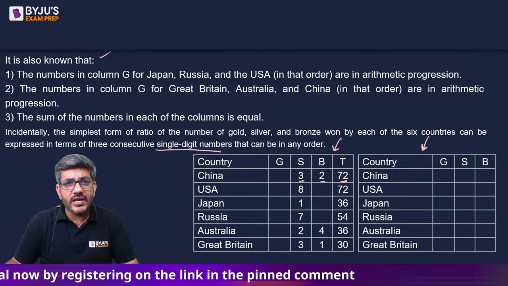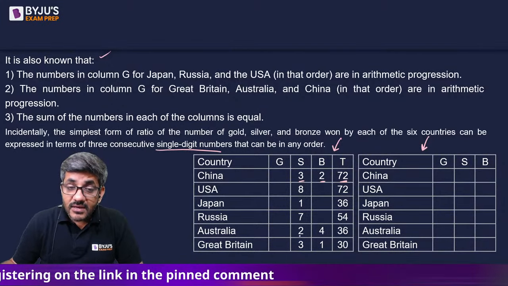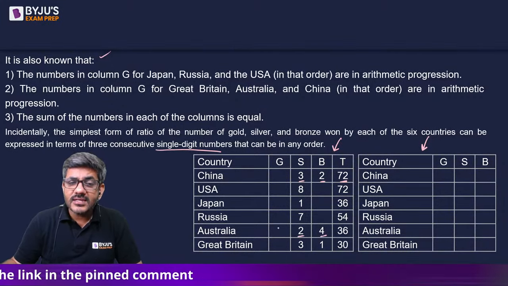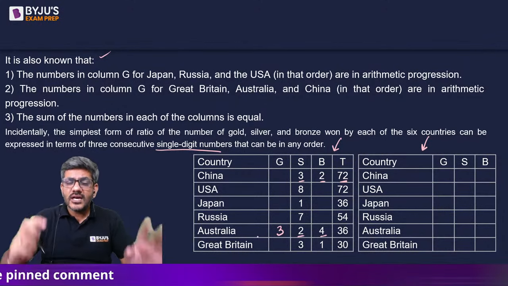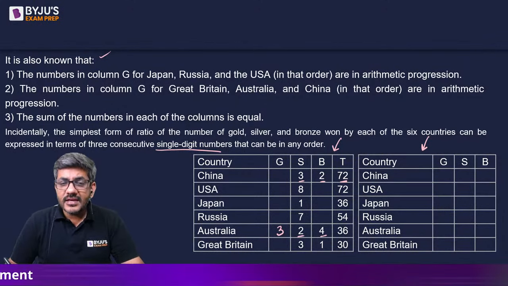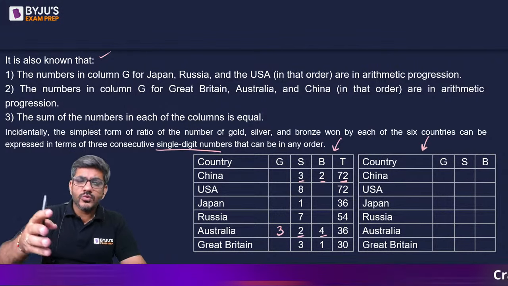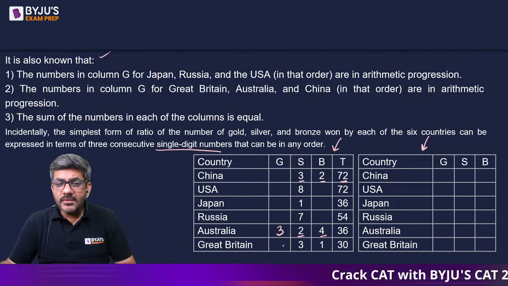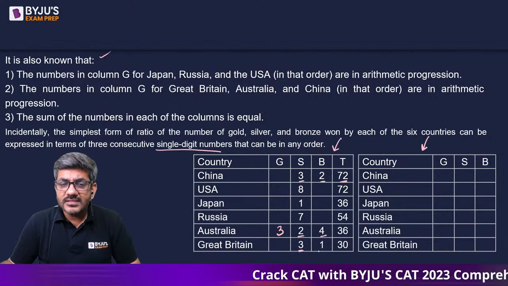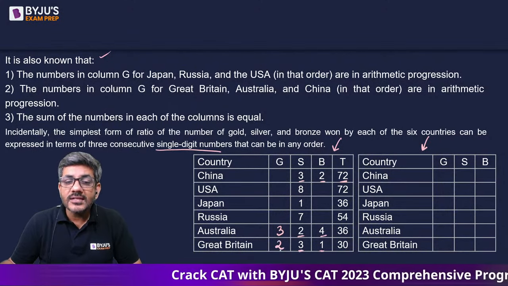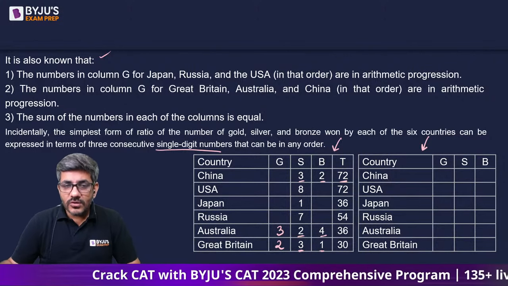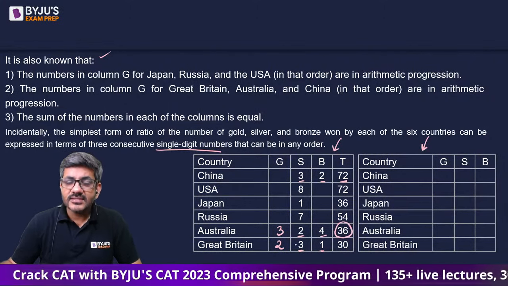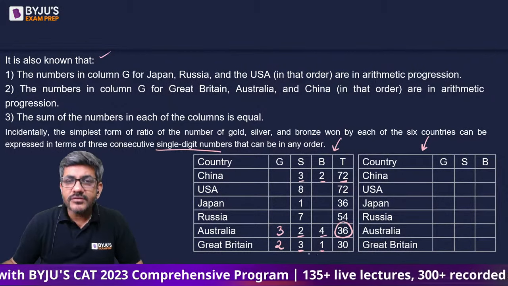When I look at Australia, 3 consecutive numbers, one is 2, one is 4, can I say third has to be 3? और तो कोई चारा ही नहीं है. If there are 3 consecutive numbers, one of the numbers is 2, one of the numbers is 4, तो तीसरा तो 3 ही होगा ना. And similarly about Great Britain, I can say one number is 3, one number is 1, third has to be 2. So total number of medals of Australia is 36, divided in a ratio of 3 to 4.